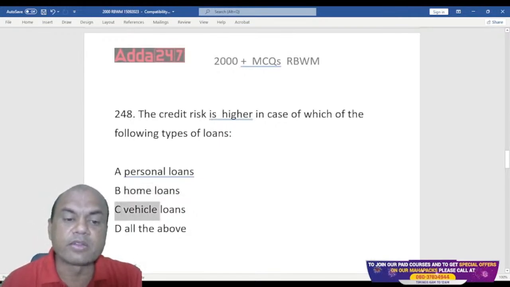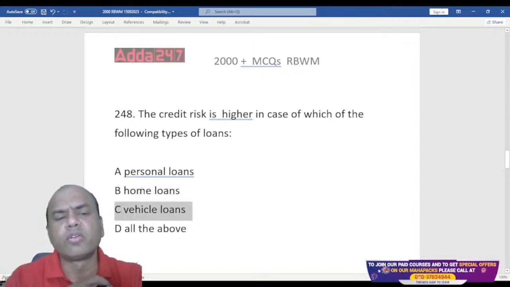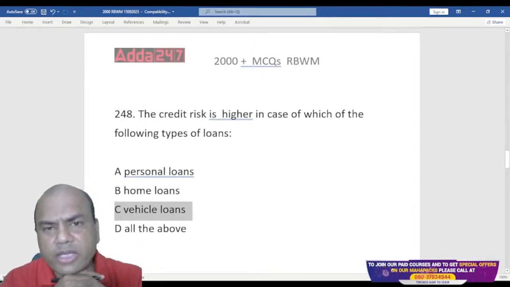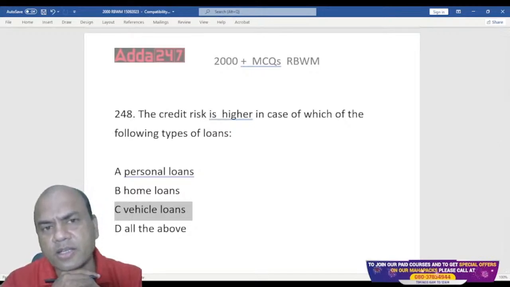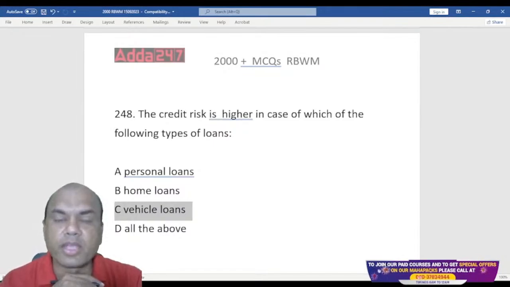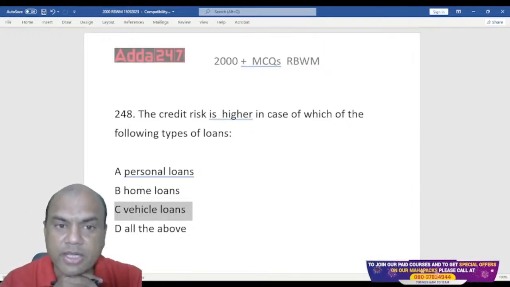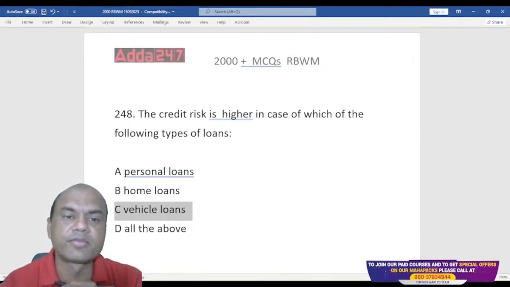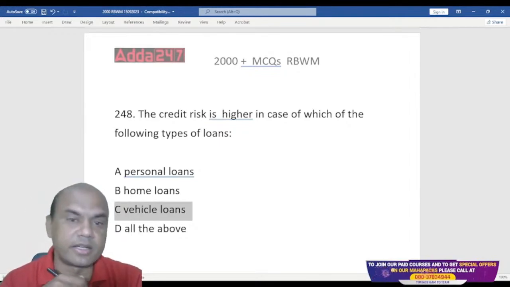In case of vehicle loans, tell me one thing. Is the vehicle mortgaged, hypothecated, or assigned? What is it done? Type in the comment section, everyone.